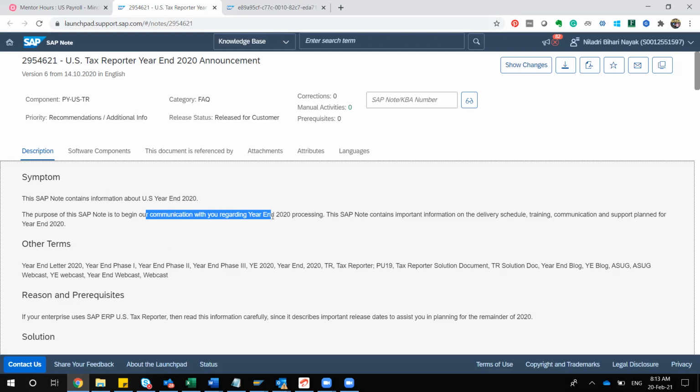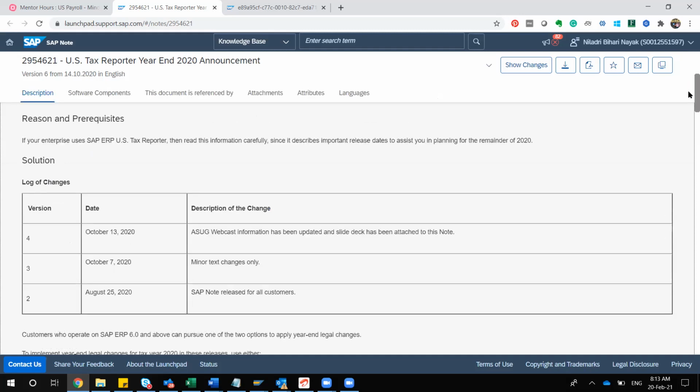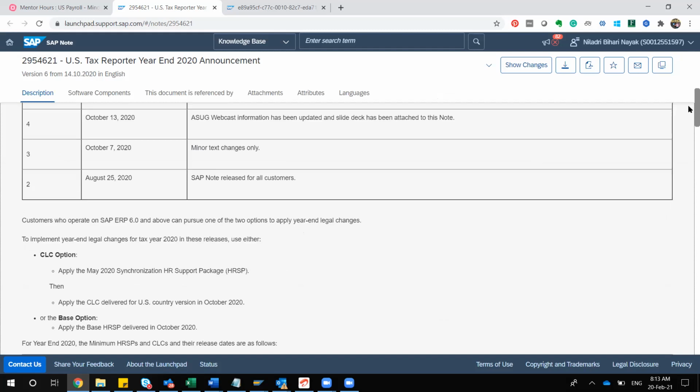Because there are a lot of activities, a lot of testing you have to do, and training, communication and support. If you are working as a project manager, you have to plan everything. Other than that, the easy part is that most of the things are inbuilt. You do not have to do much here.